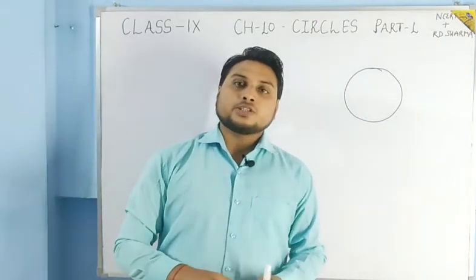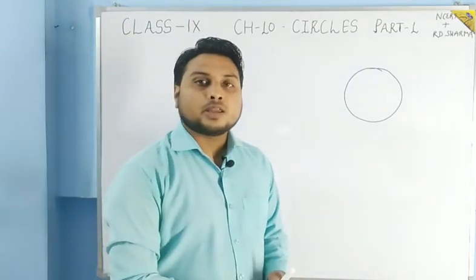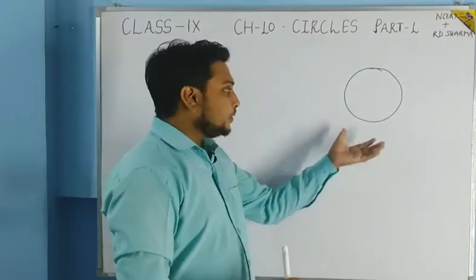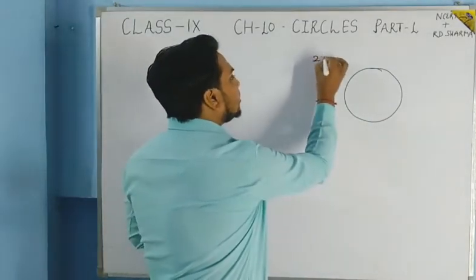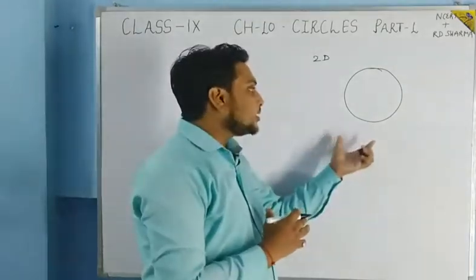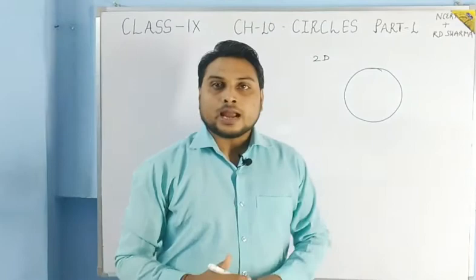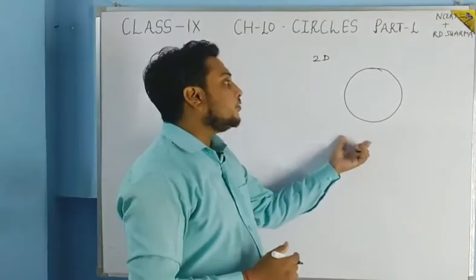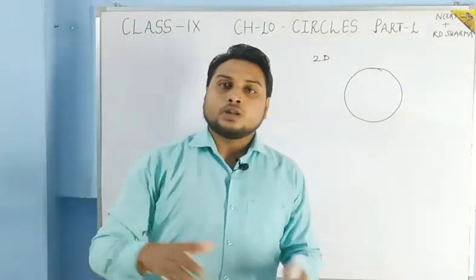In three-dimensional we take only solids, which have length, breadth, height. This is the shape in 2D form, and its 3D form will be the sphere.